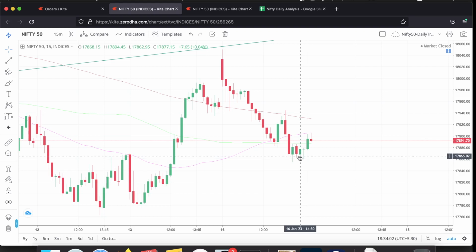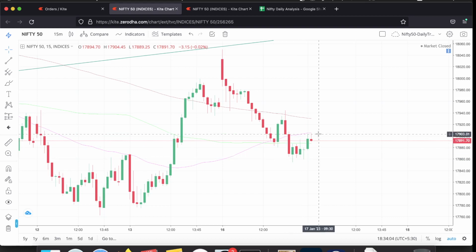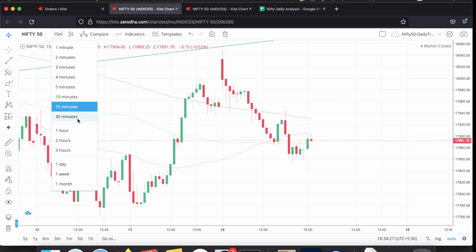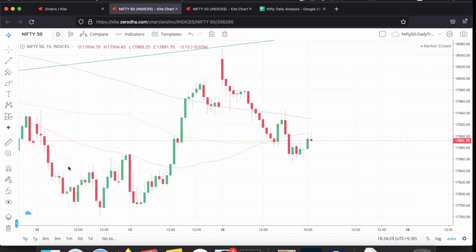It tried to go above 17,900 but could not; at around 17,900 there was resistance again, and it closed below 17,900. So as can be seen, there is resistance above 17,900, and there is support around 17,800. This has been the kind of market play for almost the past 4 or 5 sessions.